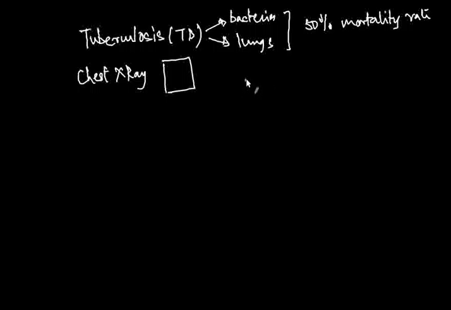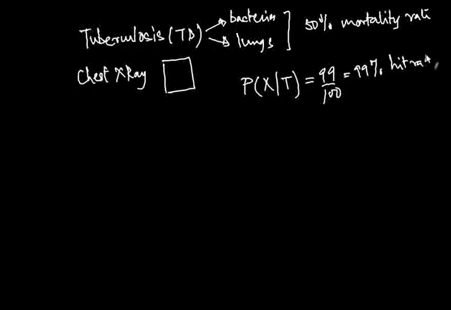Well, we are told in the question the probability of an X-ray saying yes, this person has TB, given that the person actually does have TB. So these are my two events. X is the event that the X-ray says yes, the person has TB, and T is the event that the person actually does have TB. The probability of X given T is 99 by 100, which is actually quite good. It's 99%, so it's got a 99% hit rate.